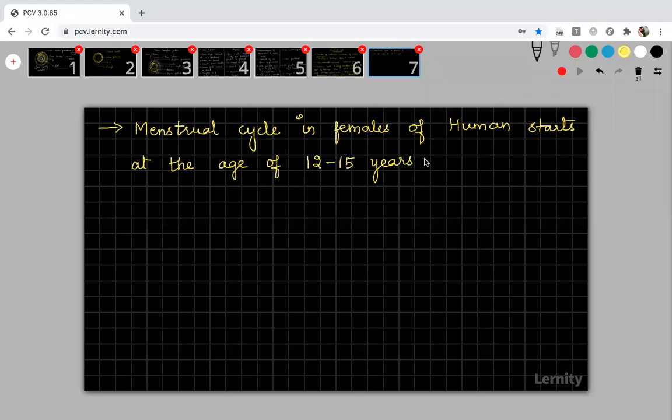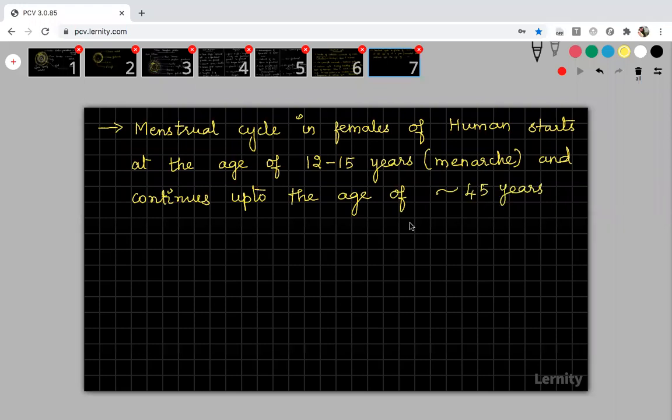And the first menstrual cycle when it starts, that is called as menarche. Okay, when it starts, it is menarche, and it continues for a particular period of her lifetime up to the age of approximately, this is also not constant. Okay, it may also differ from person to person. Approximately 45 years. So after this, that is around 45, what will happen? I will tell you.